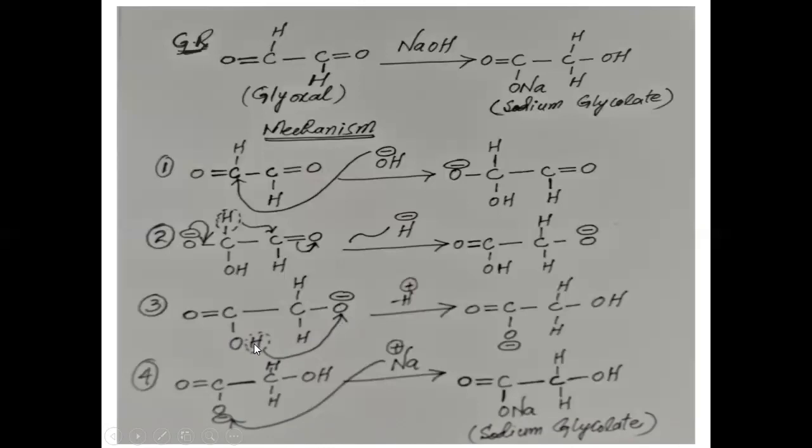When this hydrogen leaves, it gives its electrons to the oxygen, and a negative charge is created on this oxygen. You can see this is the third step, and the third step is the migration of proton. And the fourth step, which is the last step, in which our product is formed, that is sodium glycolate. Sodium ion of this base will attack this. So ultimately this is the last step, and here sodium glycolate is formed. So this is called intramolecular Cannizzaro reaction.